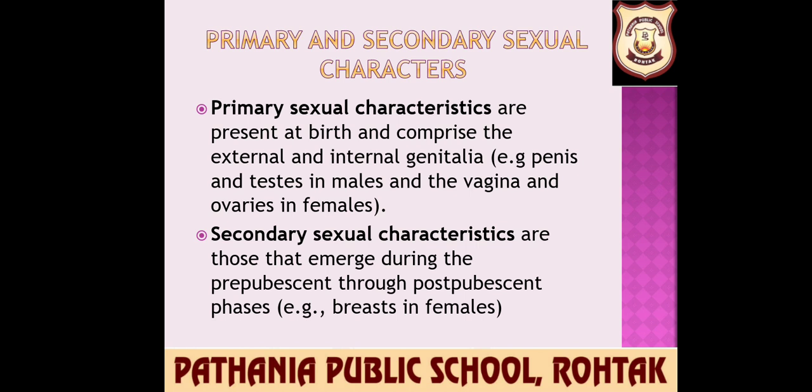What are secondary sexual characters? They are those characters which are controlled by hormones, which distinguish between sexually mature males and females, but they are not involved in reproduction. They emerge during the prepubescent through postpubescent phases, like breasts in females. So these are characters that are not present at the time of birth. Now let us talk about the main characteristics